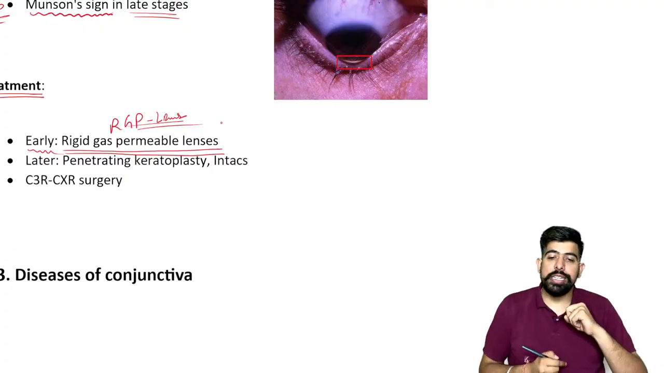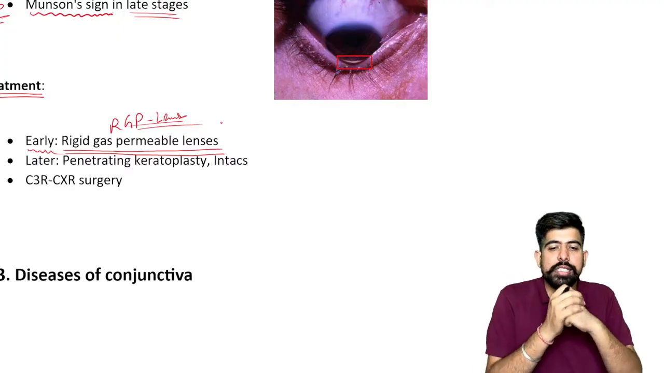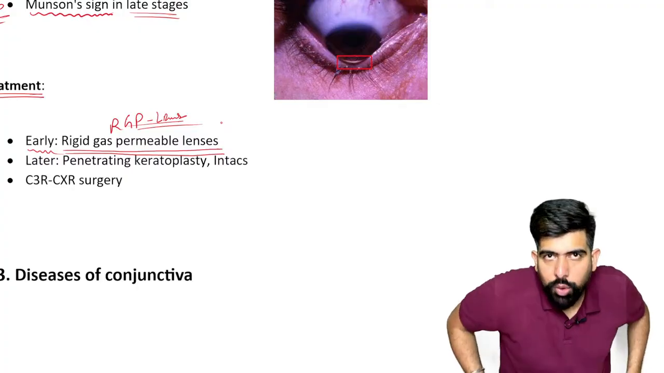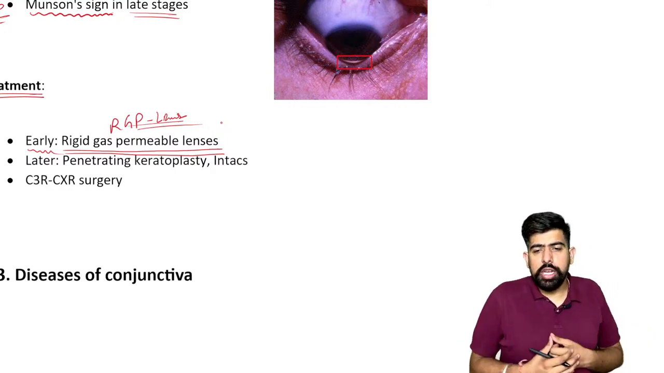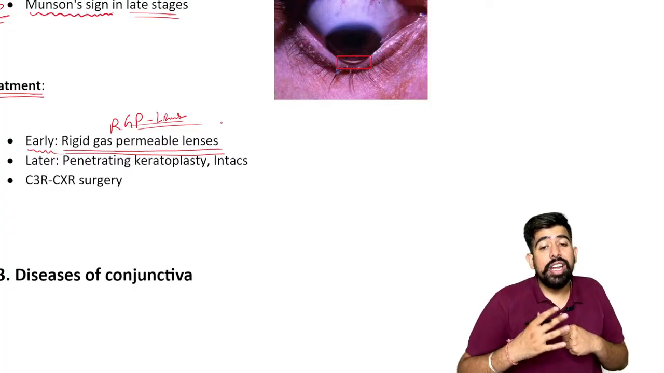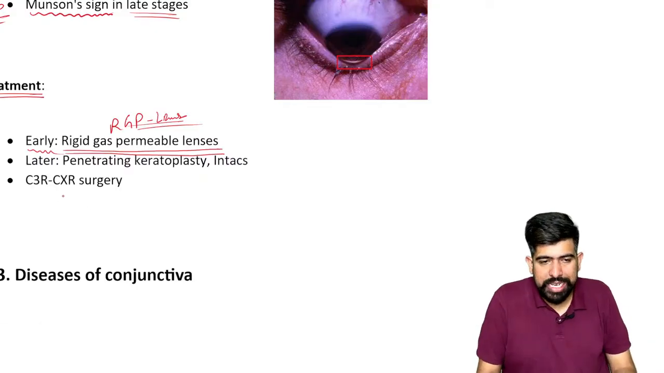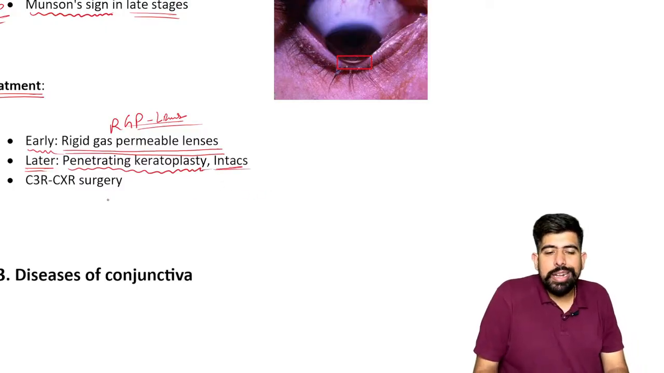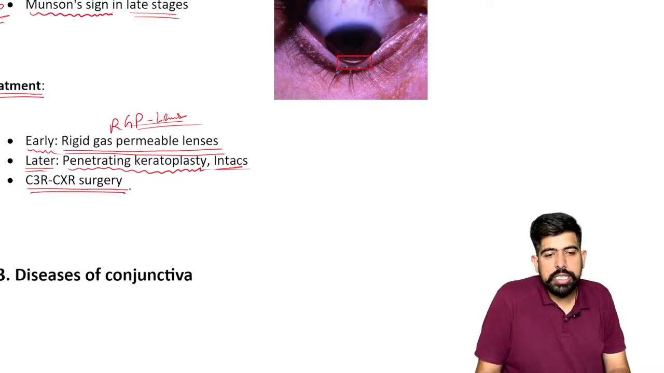Now this rigid gas permeable lens can adapt to the shape, or the curvature, of the cornea. As it keeps the curvature of the cornea, the patient is getting relief in the visual symptoms. In the later part, we can do penetrating keratoplasty, and also we can do the collagen-based surgery, which is known as C3R, or CXR surgery.